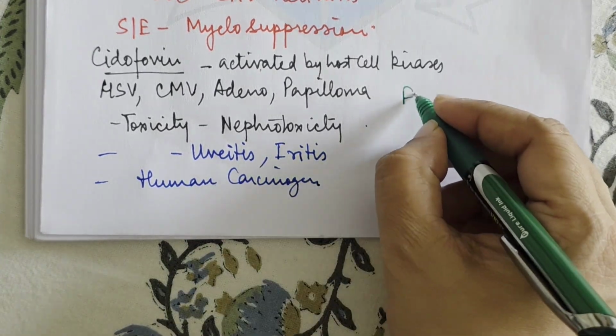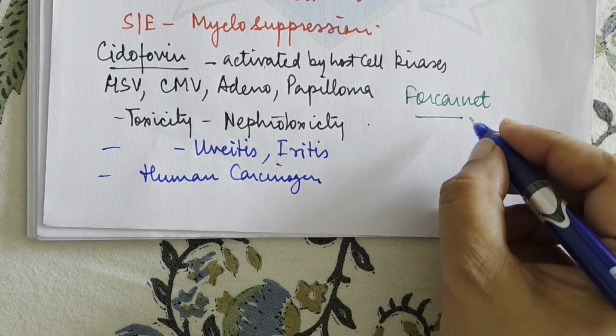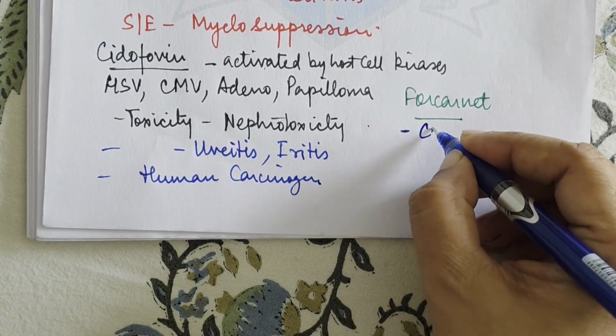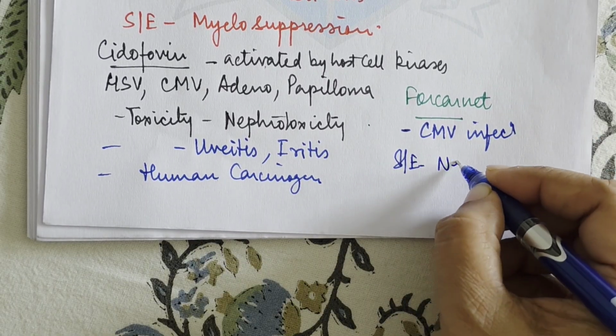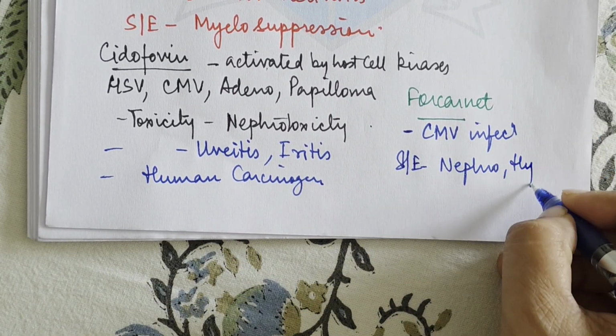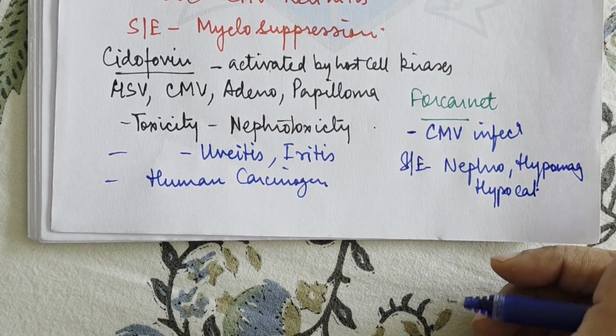Another very interesting drug that we have is foscarnet. Foscarnet is not an antimetabolite and does not require any activation. It is used in CMV infections. It causes nephrotoxicity, then hypomagnesemia and hypocalcemia. These are the various side effects.